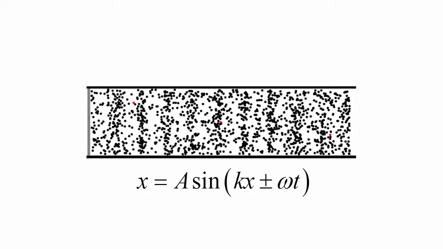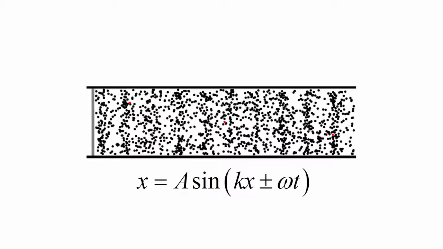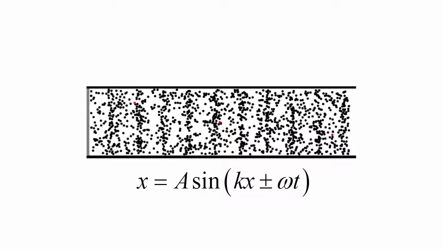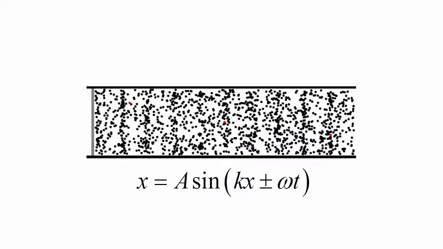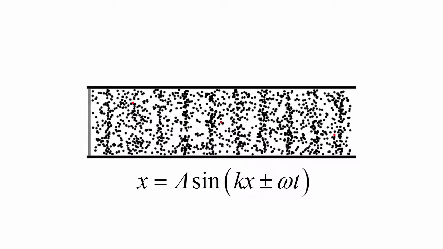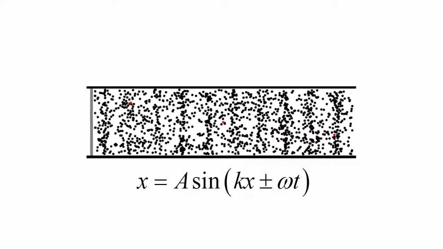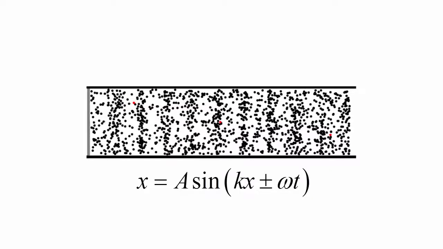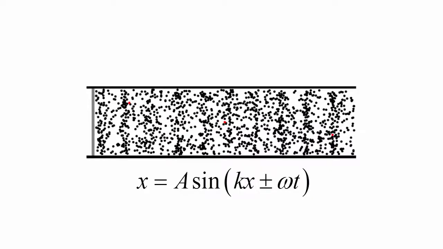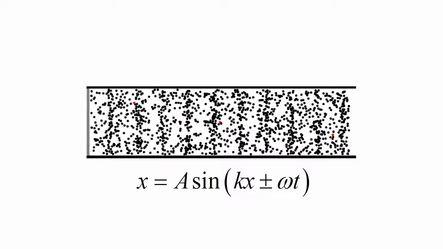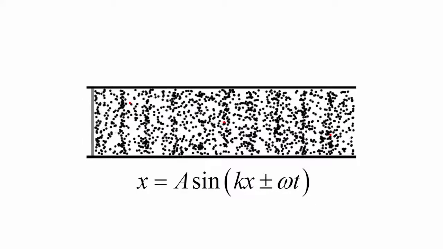Because of the increased density, there is also a corresponding increase in the air pressure. Hence, sound waves can also be called pressure waves. Specifically, sound waves are pressure waves that occur within the audible hearing range of frequencies that allows us to hear the wave. The audible range for humans is around 20 Hz to 20 kHz. But this range varies between individuals.